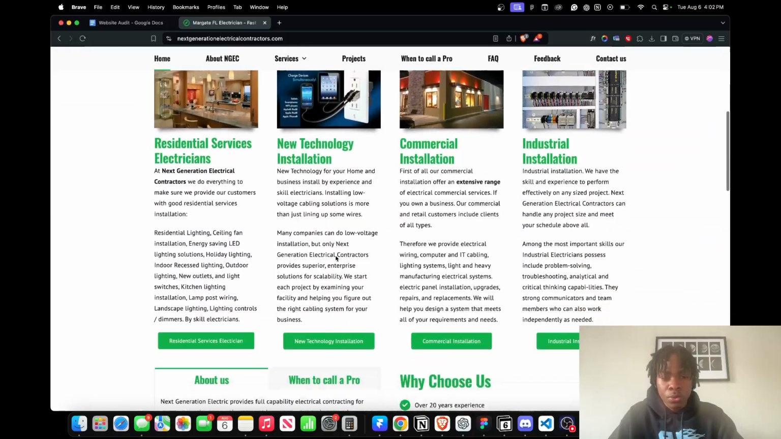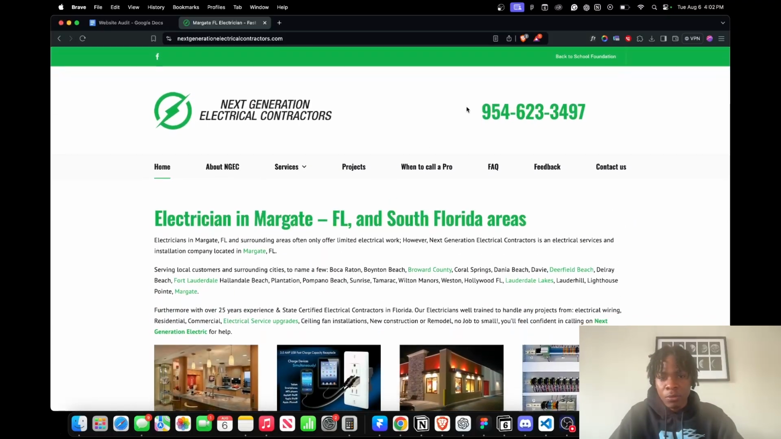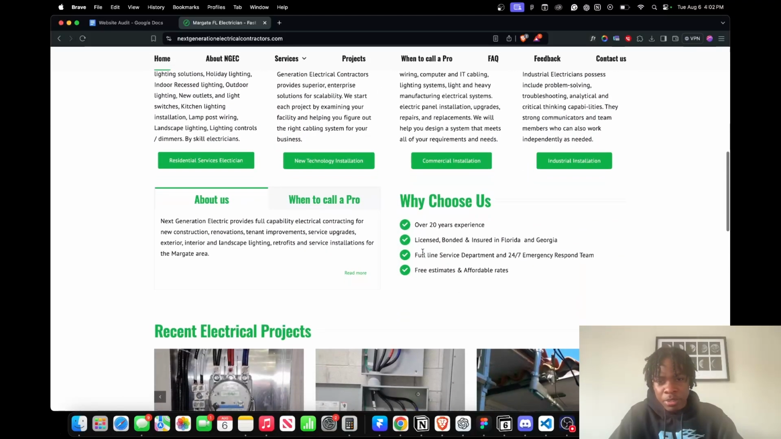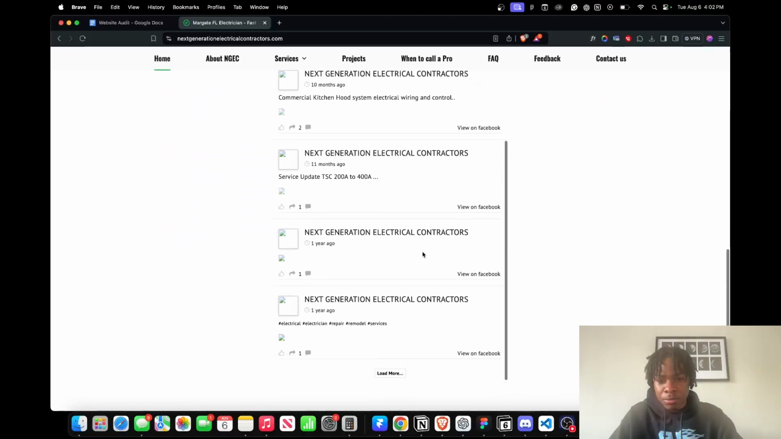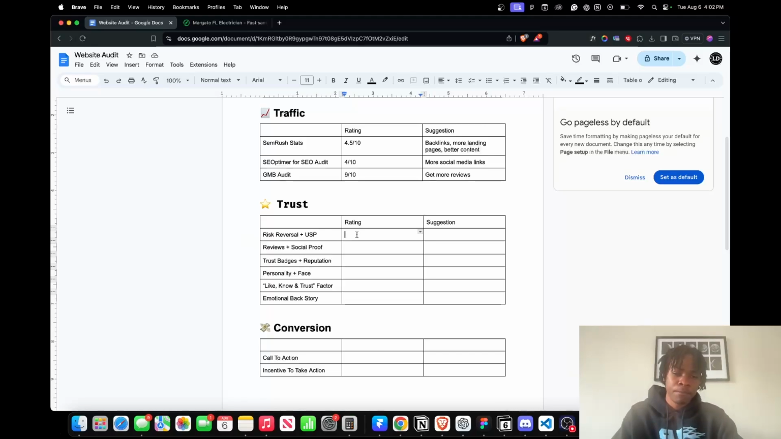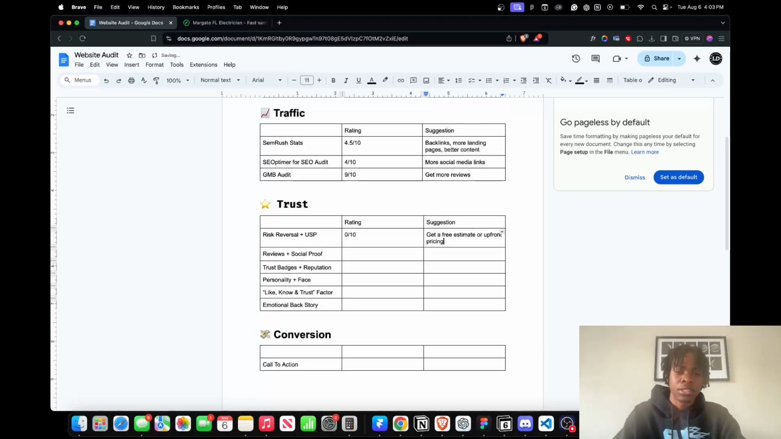I'm going to scroll through and we don't see any of that. We just see a phone number right here. We don't have a welcoming page. We don't see any of their branding. I actually might reach out to this company here because their website definitely needs improvement. Yeah. All right. So we're going to give them a 0 out of 10, because they don't have any incentive or any risk reversal. So the suggestion is: get a free estimate or upfront pricing.